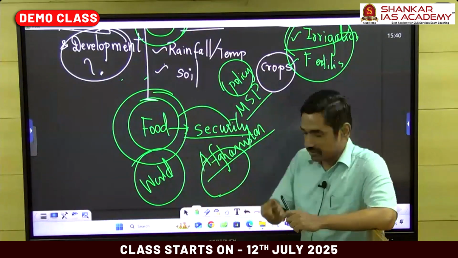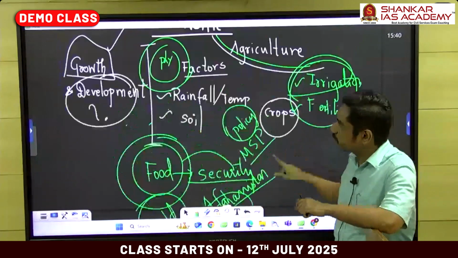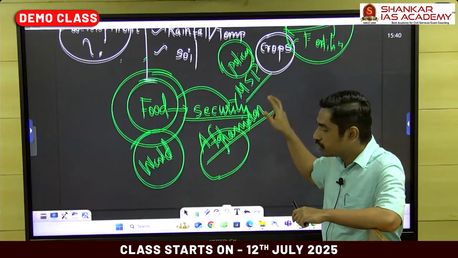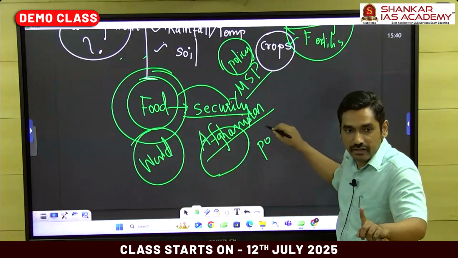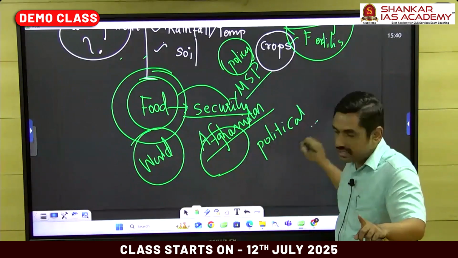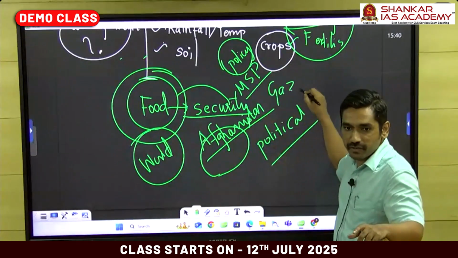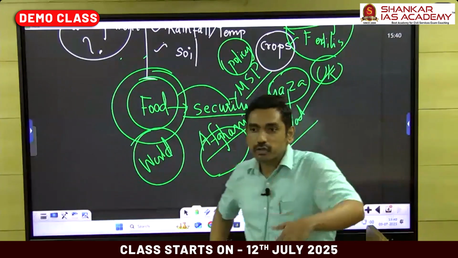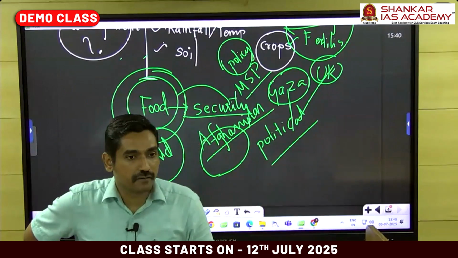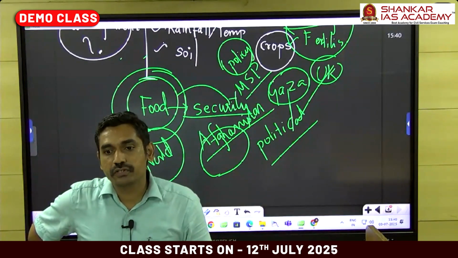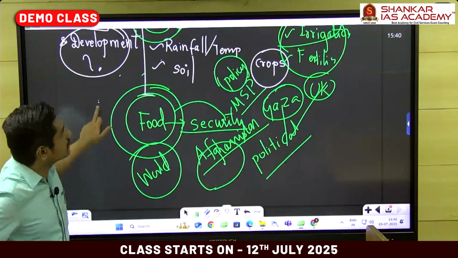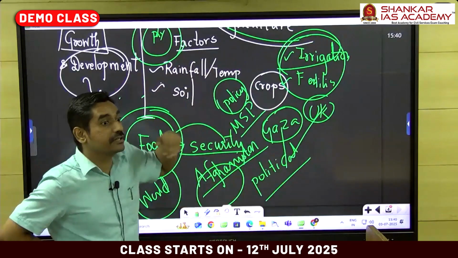So remember, what used to be something associated with rainfall, temperature and soil is now affected by political factors. Is food security affected? Yes. Let's take Gaza. Is food security affected? Yes. Let's take Ukraine. Is food security affected? Yes. So because of political conflict, food security might get affected. And even if food is available, there is a chance that it might be disrupted by droughts and cyclonic systems. So again, we go back to climate change.